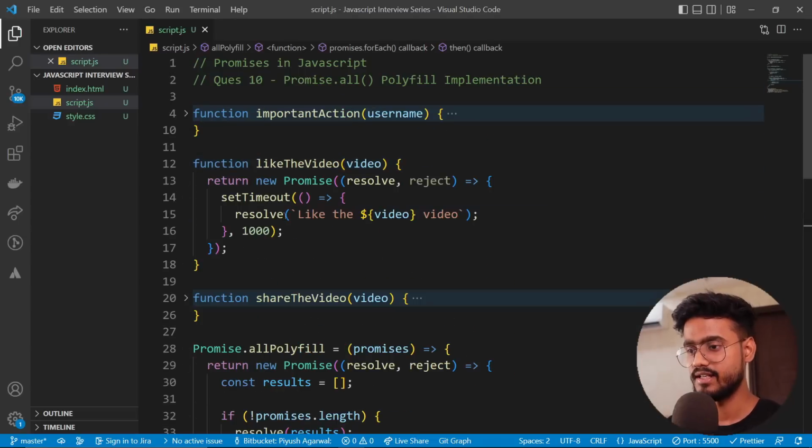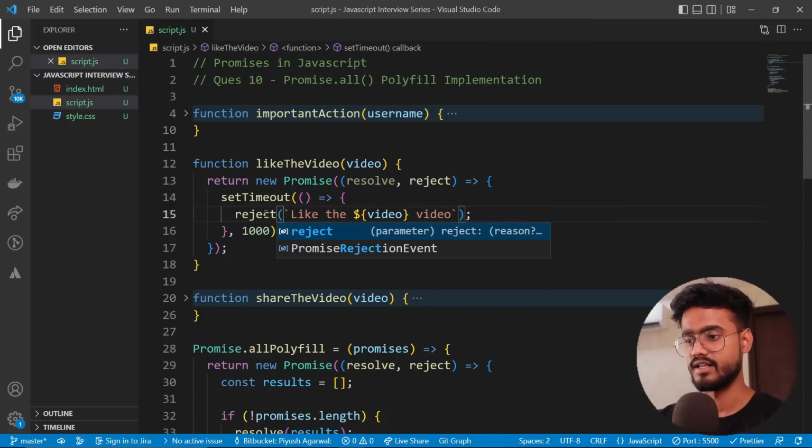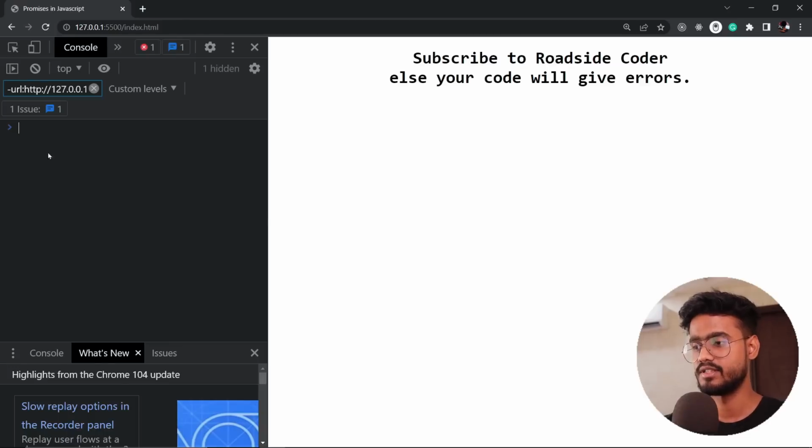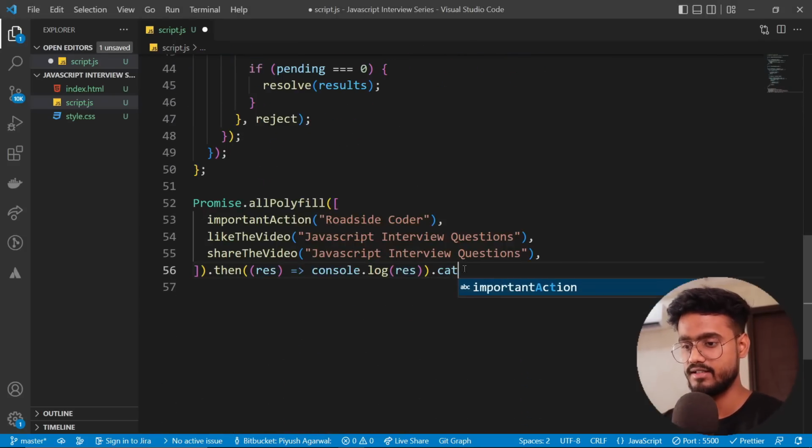And you know what? I'm going to fail any one of the promises, because obviously if any one of the promises fails, all of them should fail, right? So reject. And you see all of them have failed over here, but we haven't handled the dot catch part.